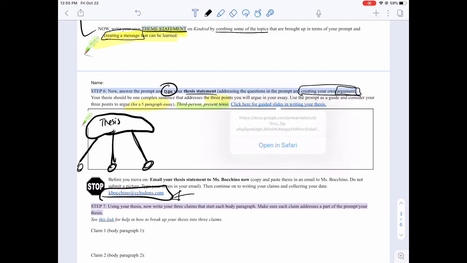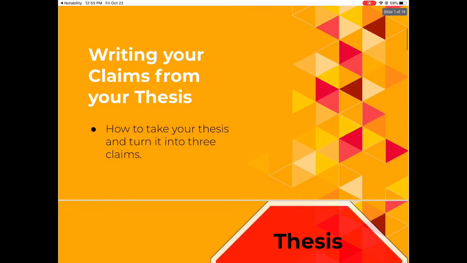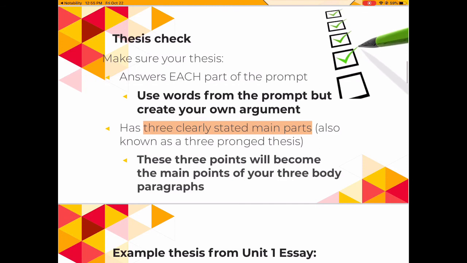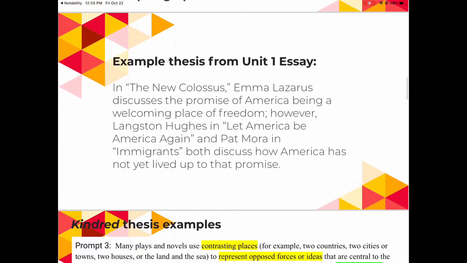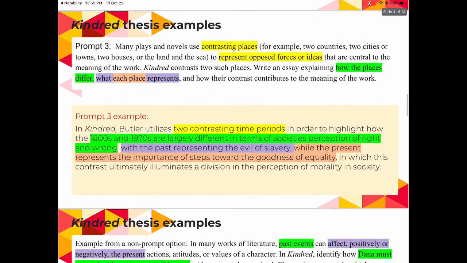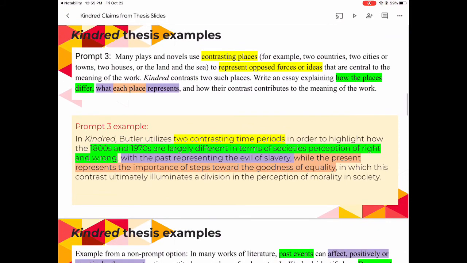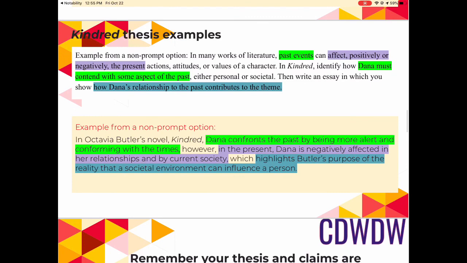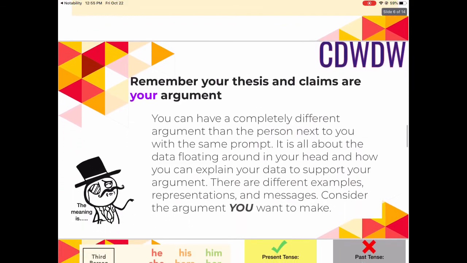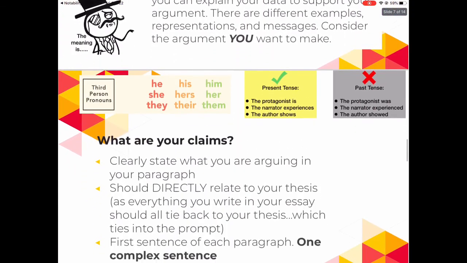Here are the slides. If you click into this, they could be helpful. It also talks about claims, but you don't need to have that done yet. So you want 3 clearly stated points. I'll let you scroll through this on your own, but just to show you, there's an example from our last essay with the new Colossus. There is an example from this essay, an example using the 3rd prompt, an example from a prompt that isn't on there, just to show you how to split up a prompt into a complex thesis statement. And then some things to think about and remember.